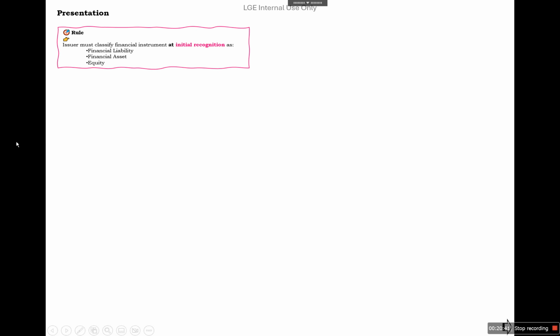Next is the issuer must classify the instrument at the initial recognition as a financial liability, asset or equity, and it is based on the contract, not on the legal form. So based on the substance, based on the contract and substance over form, it will be classified between FA, FL and equity. So in Ind AS 32, substance over form prevails for the purpose of classification, and this classification is done at the initial level.